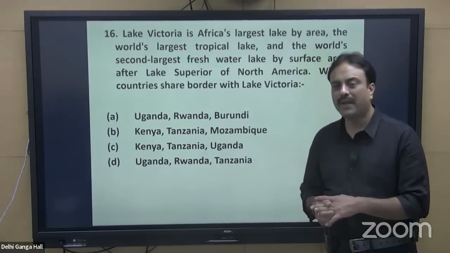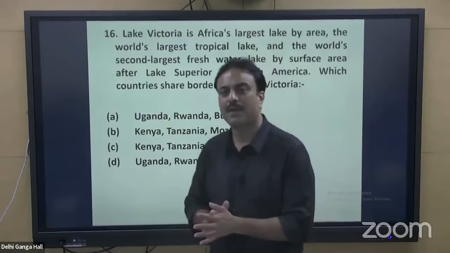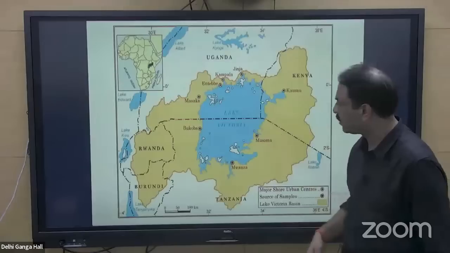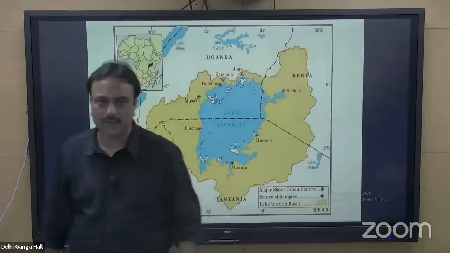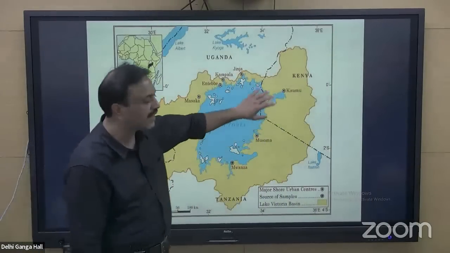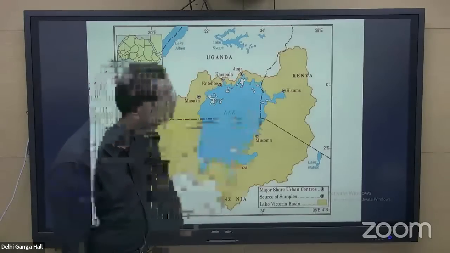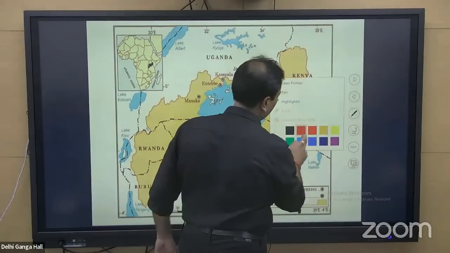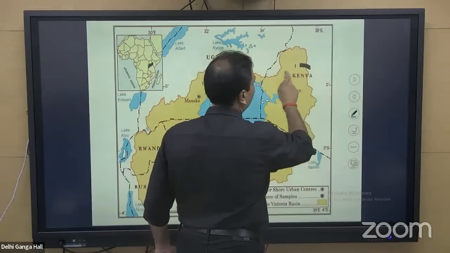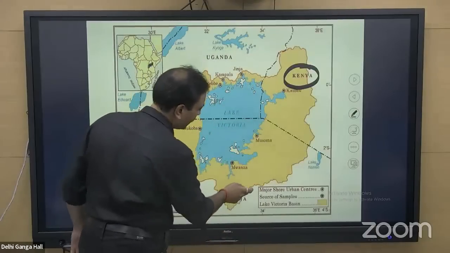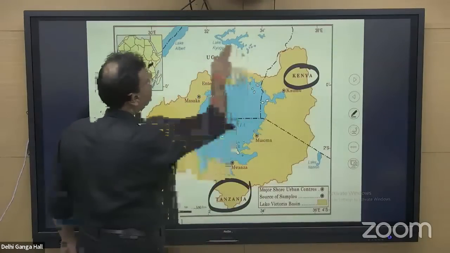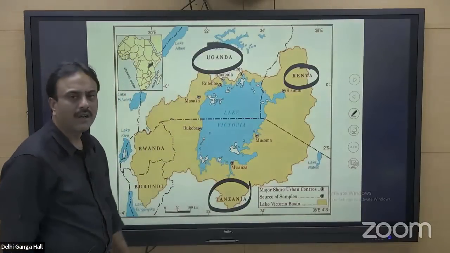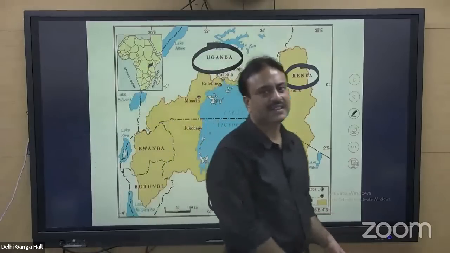Again, if you are in the habit of going through the map, you will be able to answer that question. Otherwise, you won't be able to answer that question. Have a look at the map of Lake Victoria. Lake Victoria is present over here, right? On one side, the country is Kenya. Here, the country is Tanzania, and here the country is Uganda. So between Kenya, Tanzania, and Uganda, this lake has its existence.